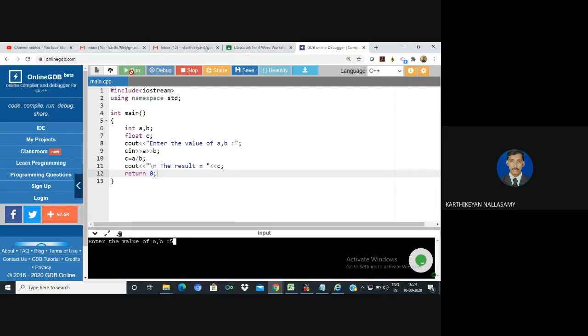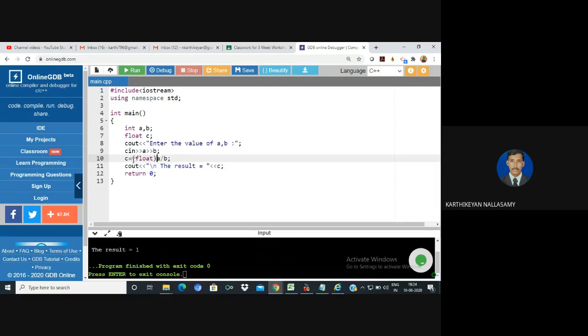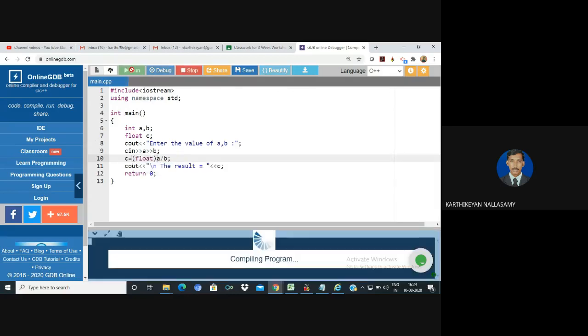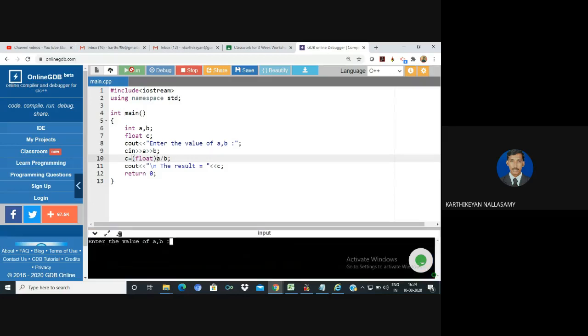It has the value of 5, 4. So you only get the truncated result, because it is not a floating point value. You can go with the type of double conversion if you want. You can define it. So I'm going to enter 5, 4, so it gives us the exact answer.